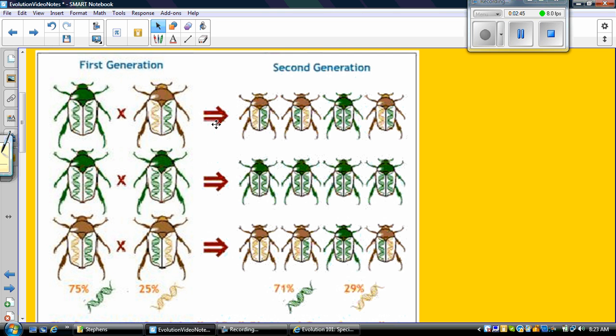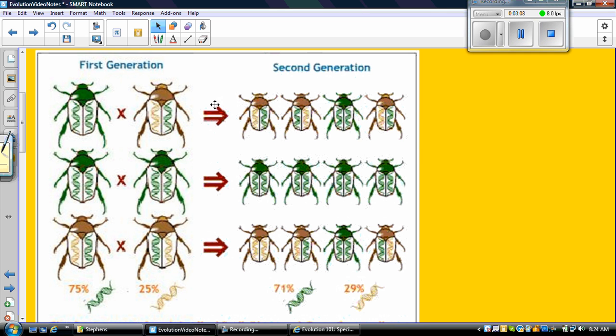So you can look and see what will happen with their offspring. You're always going to get a green from this beetle. So if you notice, all the offspring have at least one green. We call that an allele. And when we take genetics in 8th grade, you'll understand a little better. The brown can either give a green or a brown. So if you notice, this one got the brown, this one got the brown, this one got the brown, this one got the green, so he turned green.